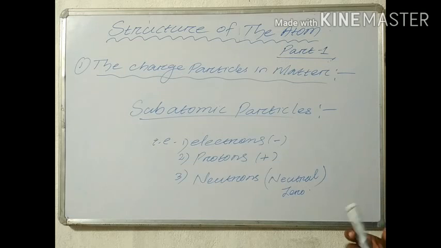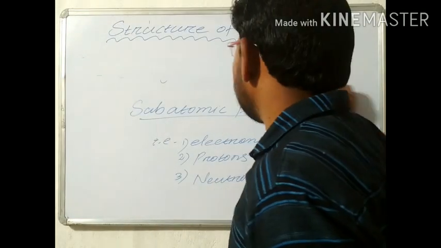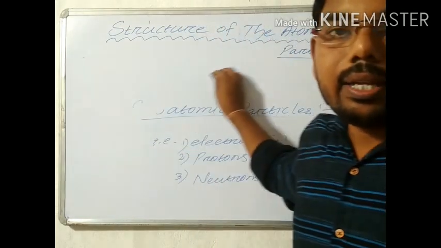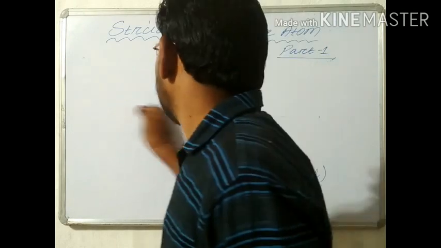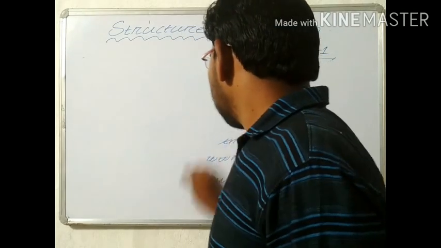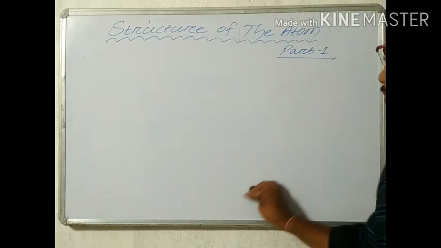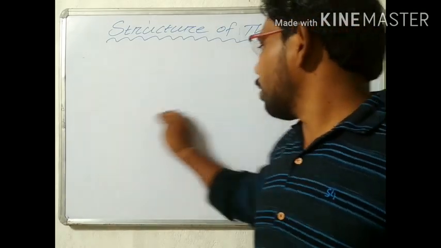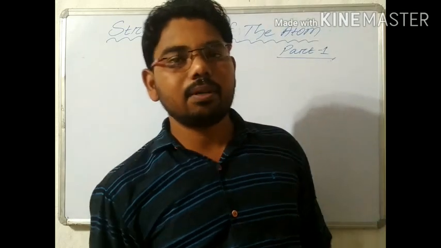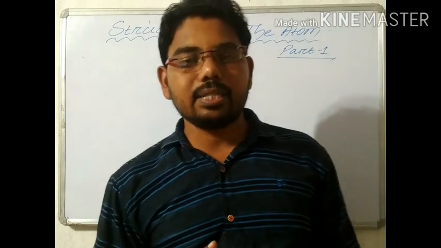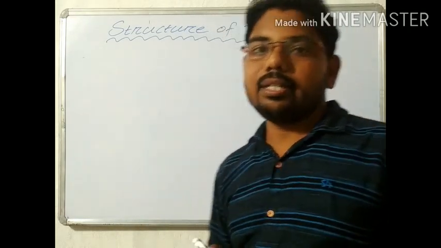This is the most important question that will also come in the exam. Why is the atom wholly electrically neutral? Because inside the atom the same number of positive charges, that is protons, and the same number of negative charges, that is electrons, are present. That's why the atoms are electrically neutral.